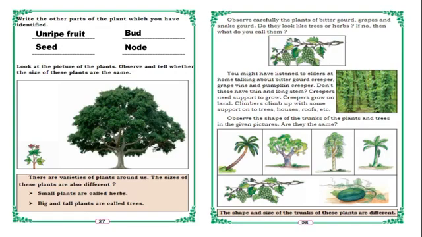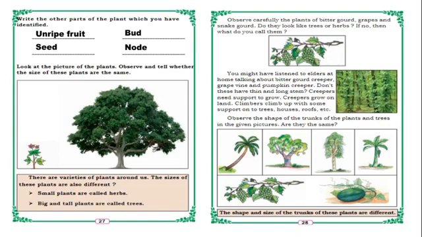So there are varieties of plants around us. The sizes of these plants are also different. One is small and one big. One is tall and one is short. Small plants are called herbs. We have already learned. Big and tall plants are called trees. What type of stem do trees have, children? Strong and woody stem.